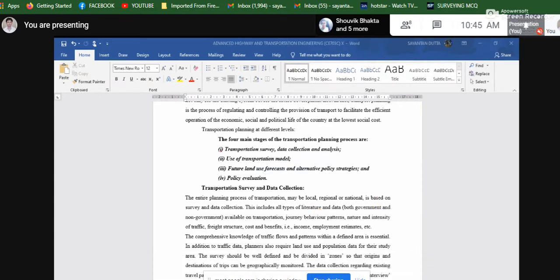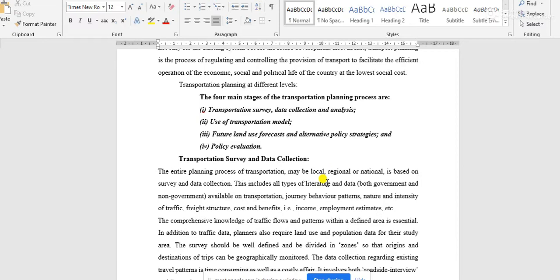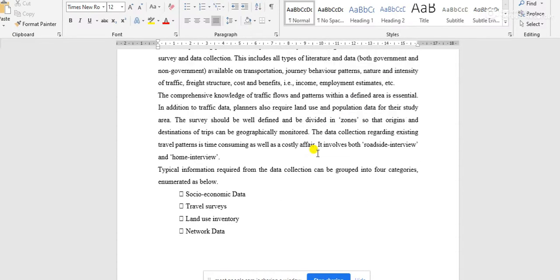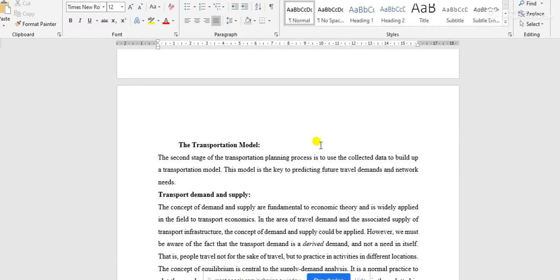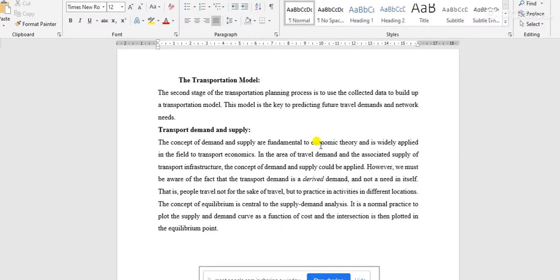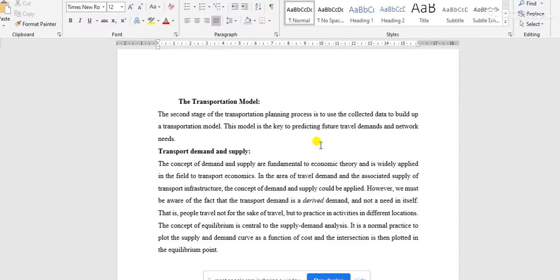Now, in the last class, we discussed transportation survey and data collection. From all the data that we have collected in the previous stage, we have to use it to model the total transportation design. Here, the main model of transportation is dependent on the supply and demand function.